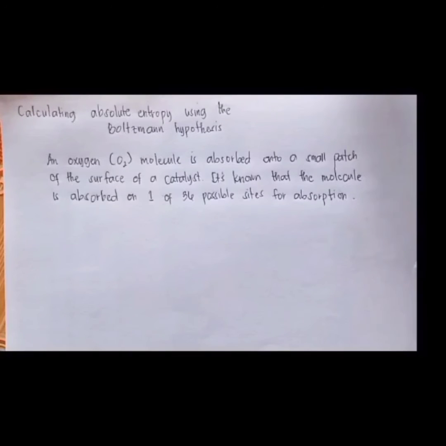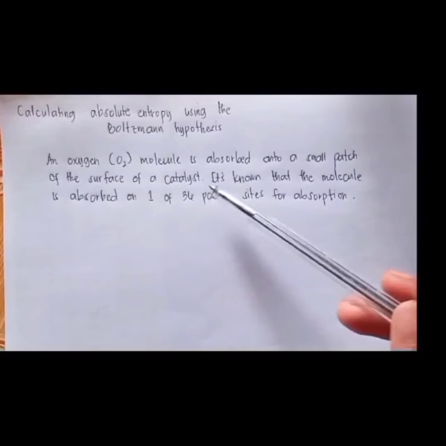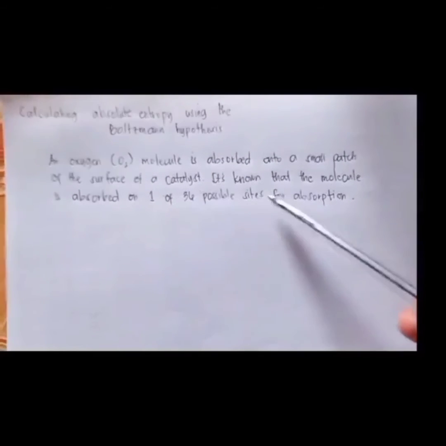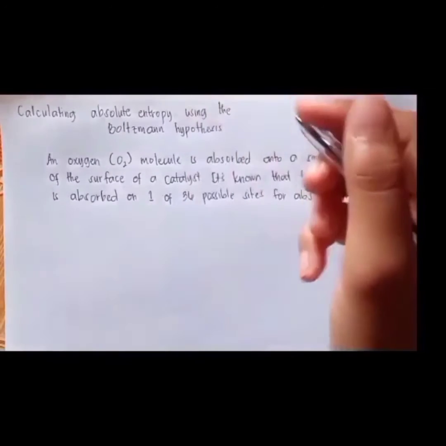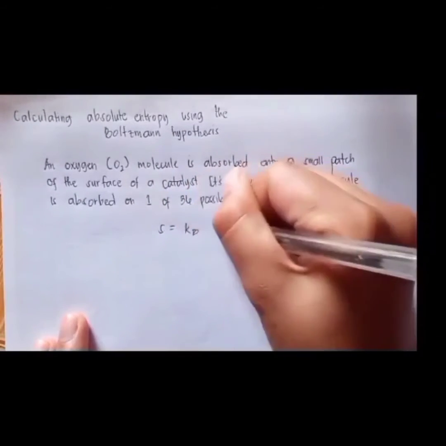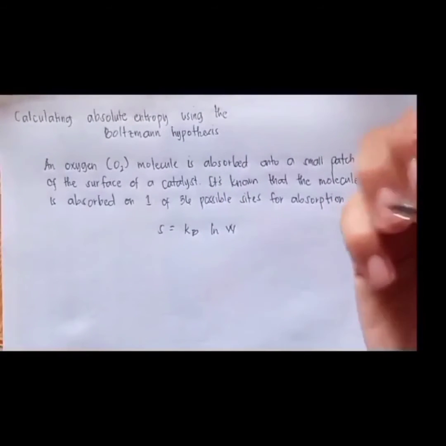Now, let us proceed to the example. An oxygen molecule is absorbed on a small patch of the surface of a catalyst. It's known that the molecule is absorbed on one of 36 possible sites for absorption. So, basically, we'll be using the Boltzmann equation, and that is S is equal to k_B ln of W. In this case, W is 36 possible sites for absorption.